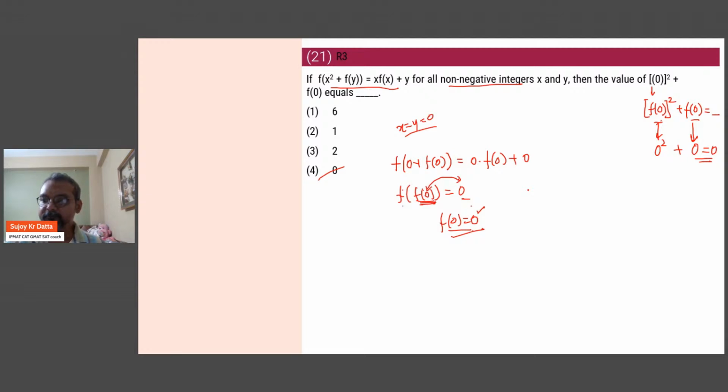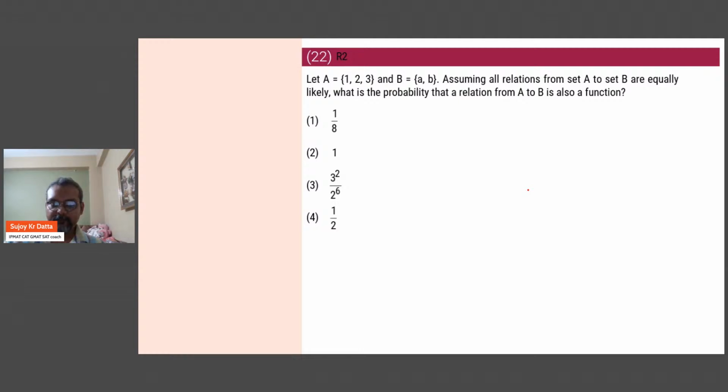Next question. After 21, we have number 22. We have to figure out all the relations from A to B are equally likely. So we have to figure out how many relations there are, and from there also figure out how many functions there are. So if you look at the Cartesian product of the two sets, there are going to be 6 elements, right? So the total number of relations for these 6 elements is 2 raised to the power 6, which is 64 relations.